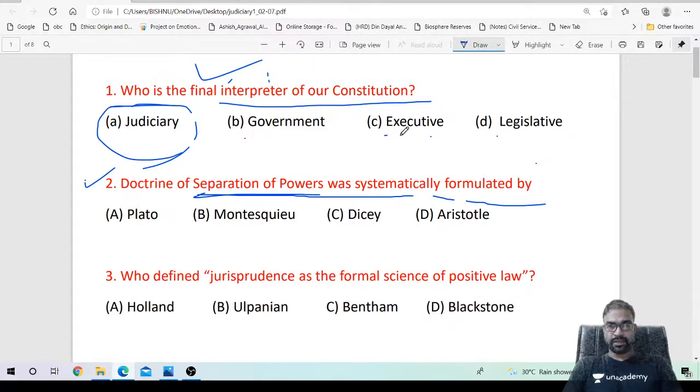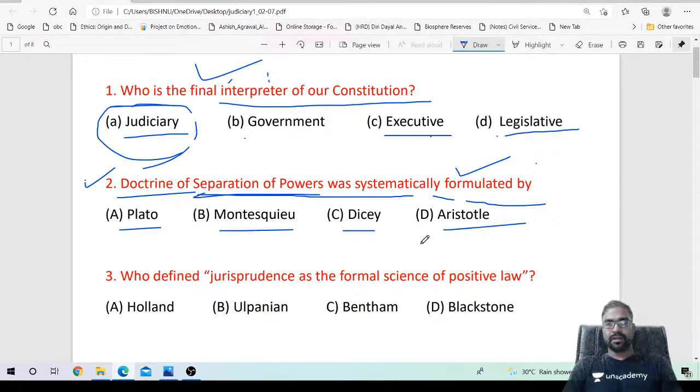Executive function separate, legislative function separate, judicial function separate. So this doctrine of separation of power was systematically formulated by whom? Plato, Montesquieu, Dicey, Aristotle.